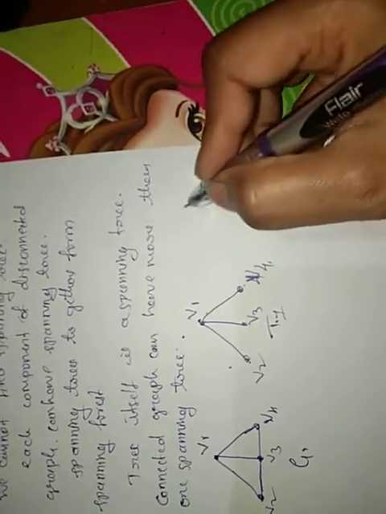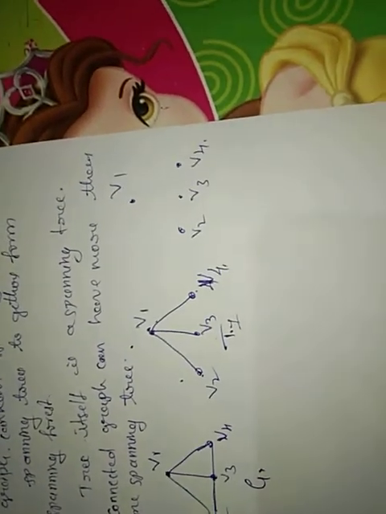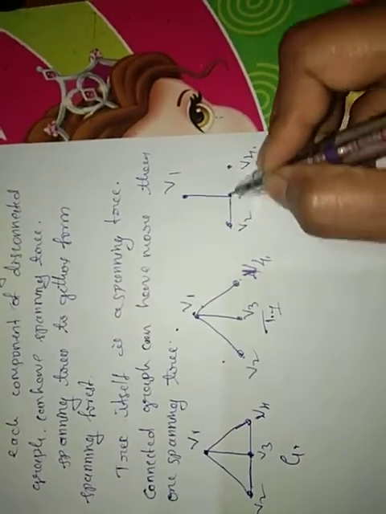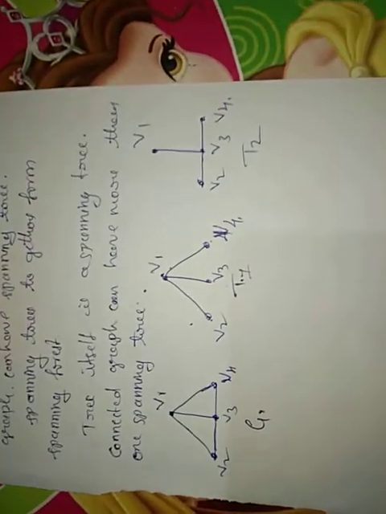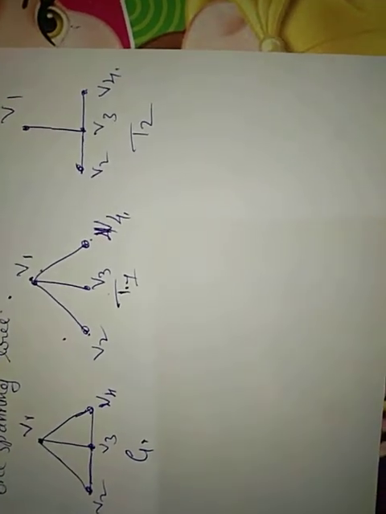Now I am going to draw one more tree having the same vertices v1, v2, v3, v4. But I am taking only the edges between the vertices v1 v3, v2 v3, v3 v4. So these are two spanning trees. For the same graph, we can form more spanning trees here. But I have taken only two here. We can find 6 more spanning trees for this same graph.